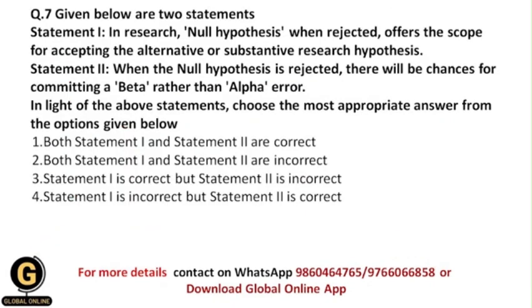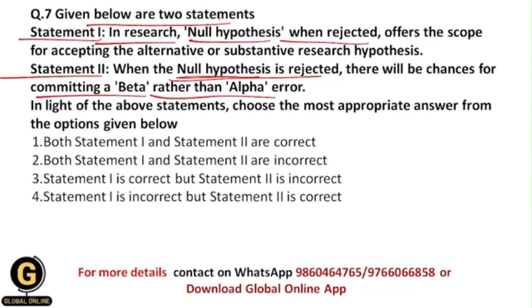Next, given below are two statements, statement 1 and statement 2. So let us see statement 1. In research, null hypothesis when rejected offers the scope for accepting the alternative hypothesis or substantive research hypothesis. And statement 2 is, when the null hypothesis is rejected, there will be chances for committing a beta rather than alpha error.